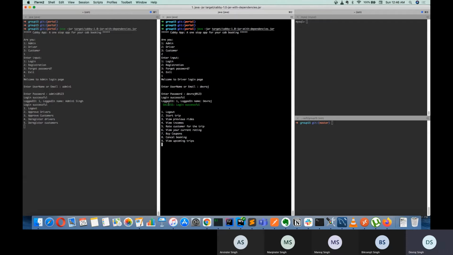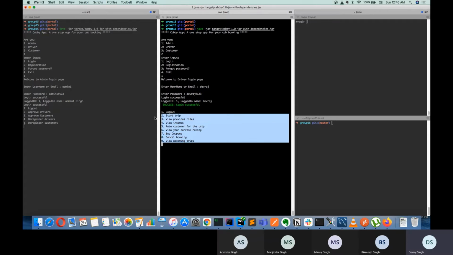So yeah, upon successful login, the driver will see the list of these options. For example, he can start the trip if he has any bookings, and he can also view the previous rides, view incomes, rate the customer for the trip, view the current rating, buy coupons, cancel booking, and view upcoming trips.